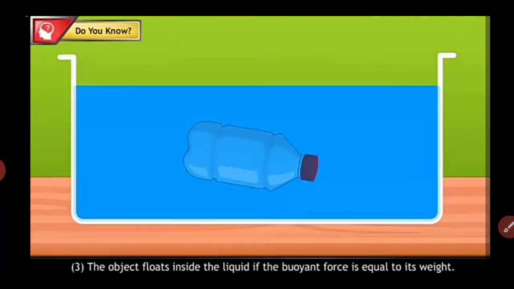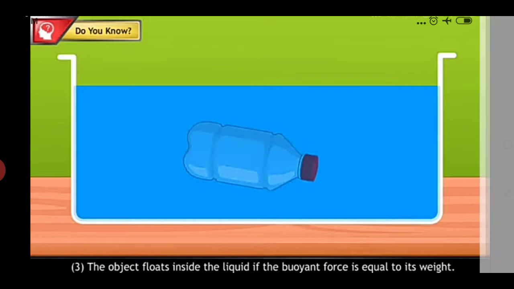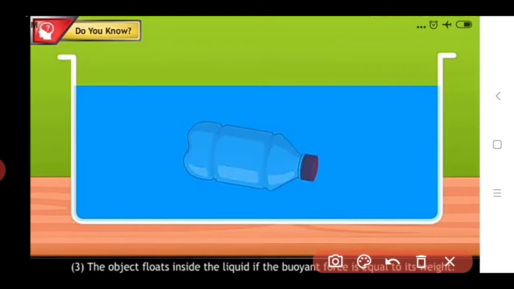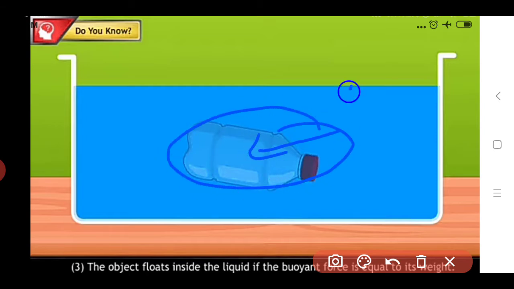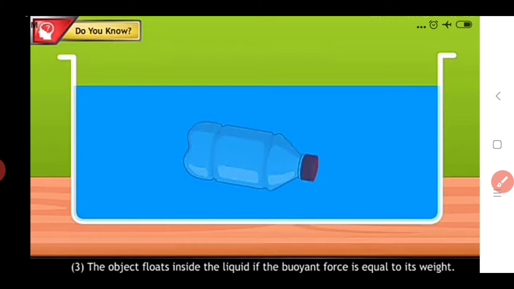Then in the third condition, the object floats inside the water when there is an equal amount of the object's weight and the buoyant force. If we see this example, this water bottle floats inside the water. Why? Because the buoyant force acting on that object and the weight of this object have an equal magnitude. So due to this, this object will float inside the water.